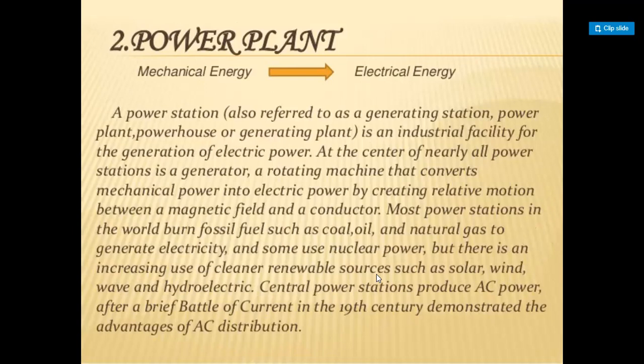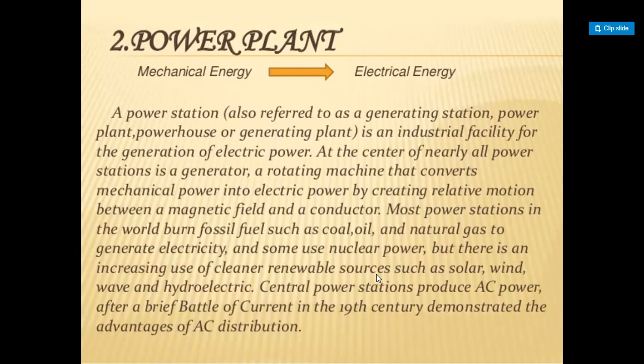A power station, also referred to as a generating station, power plant, powerhouse, or generating plant, is an industrial facility for the generation of electric power. At the center of nearly all power stations is a generator, a rotating machine that converts mechanical power into electric power by creating a relative motion between a magnetic field and a conductor.